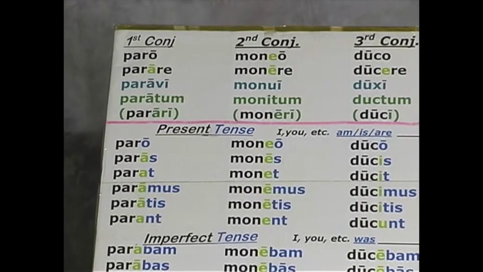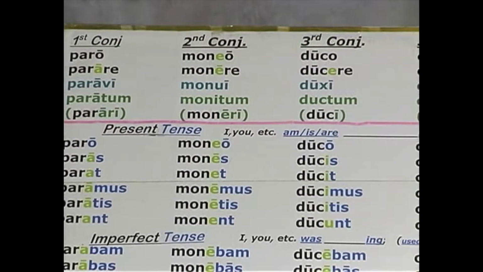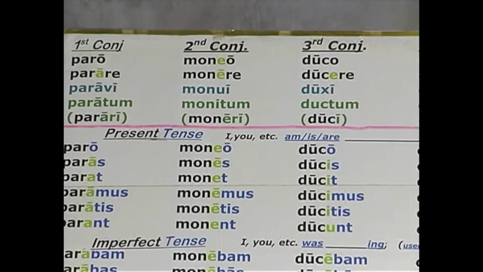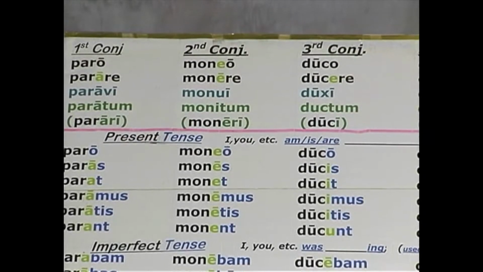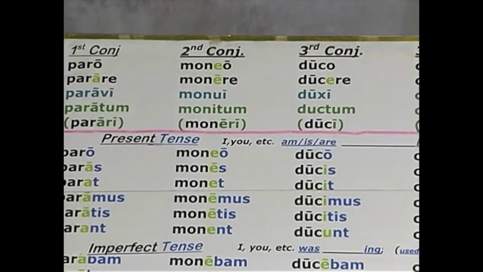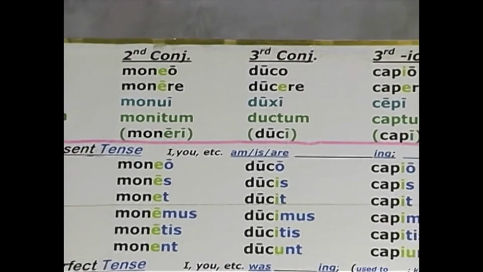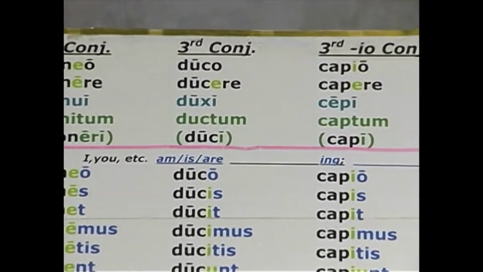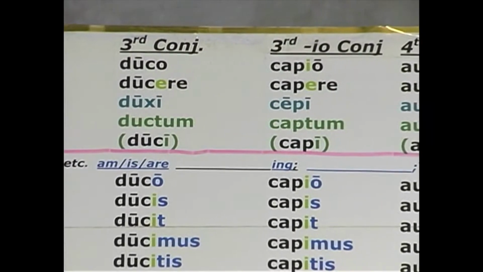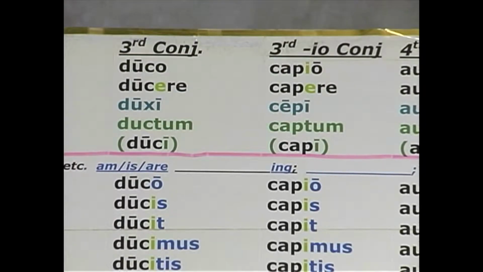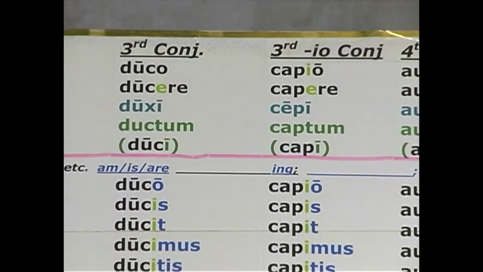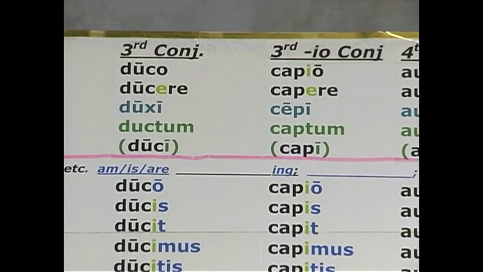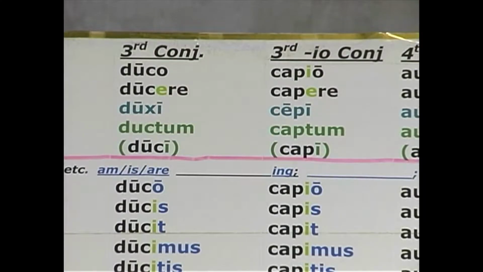Duco is the model verb for the third conjugation. Duco, ducere, duxi, ductum. To lead. And the third conjugation, io verb, capio, I capture. The four principal parts, capio, capere, cepi, captum.